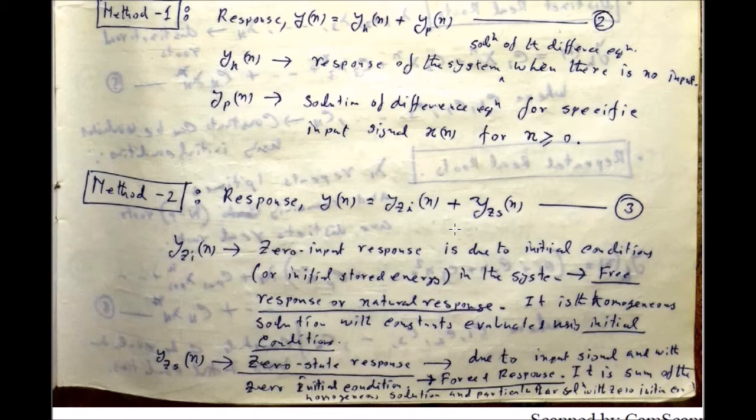Okay, so by solving those examples, you can have the idea how you can find out the response of a given system characterized by the difference equation by means of these two methods of solution procedures. Okay, so I will recommend you to go through the book of Nagoor Kani and solve those examples, because those are very important for your semester examinations. Okay, I am not solving those examples in this class.